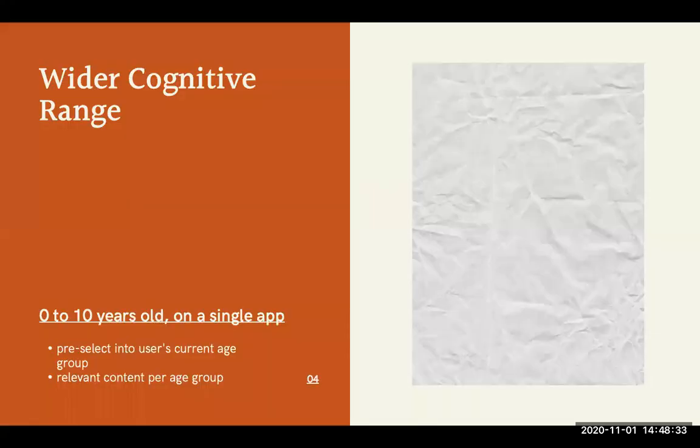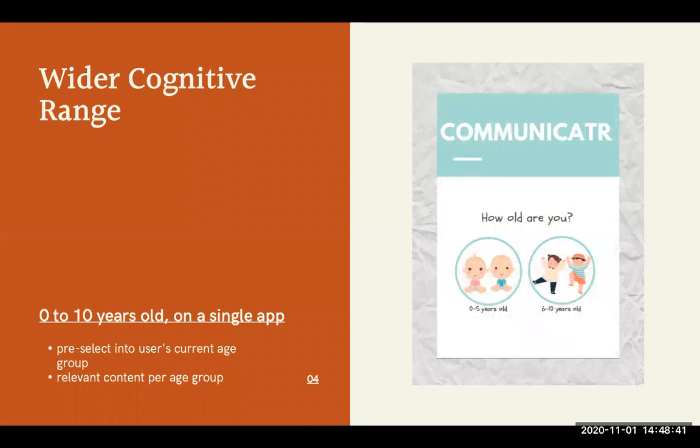So what makes Communicator stand out then? First of all, within one app, it grants two age groups to be able to utilize it. Upon registration, users would be prompted to select their age range as depicted in the figure shown. After selection, the relevant and appropriate content for their age group would then be presented for the rest of their usage. This benefits a wider audience with the expanded age range that Communicator favors.